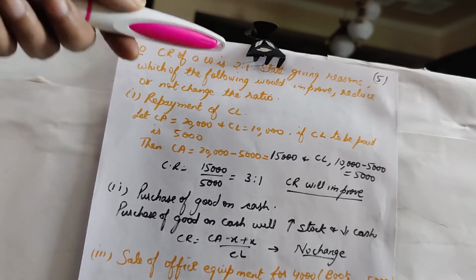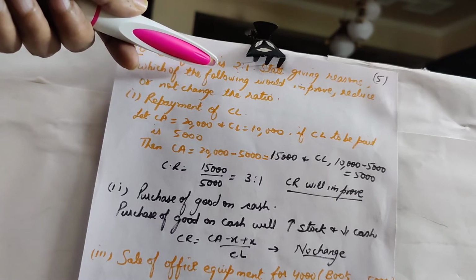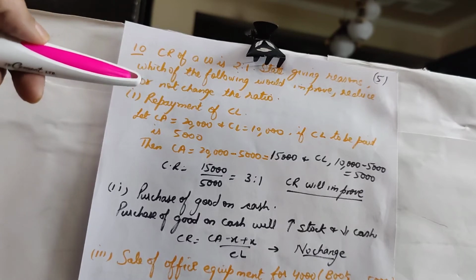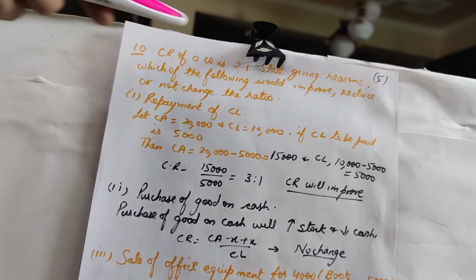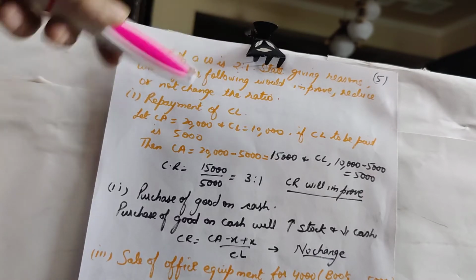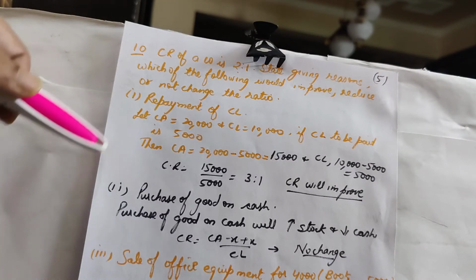First case is, now you should know that since in the question it is given that the current ratio is 2:1, in this case you can assume certain values of current assets and current liabilities. As we know, the current ratio is current assets divided by current liabilities.